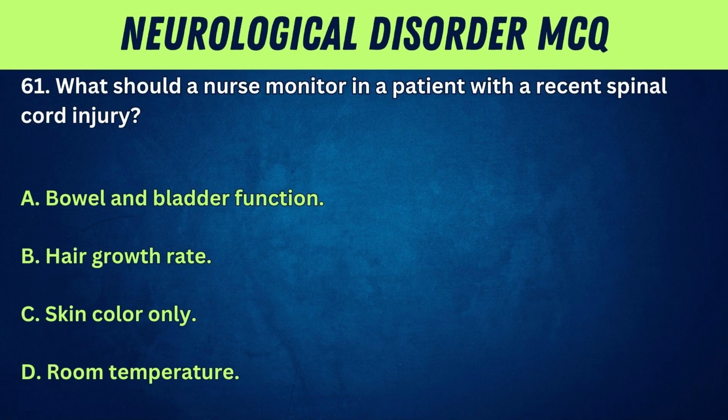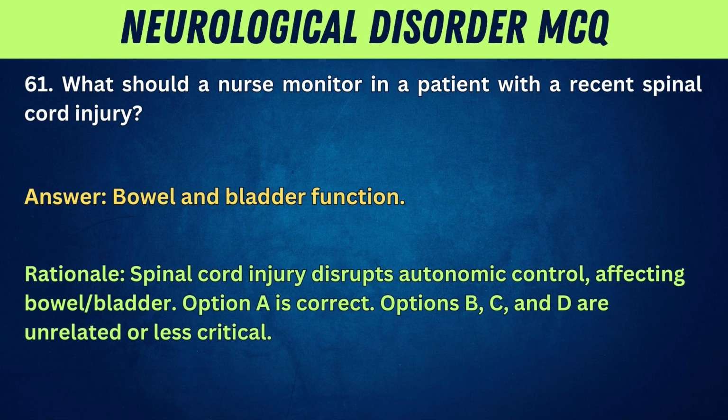61. What should a nurse monitor in a patient with a recent spinal cord injury? A. Bowel and bladder function. B. Hair growth rate. C. Skin color only. D. Room temperature. Answer: bowel and bladder function.